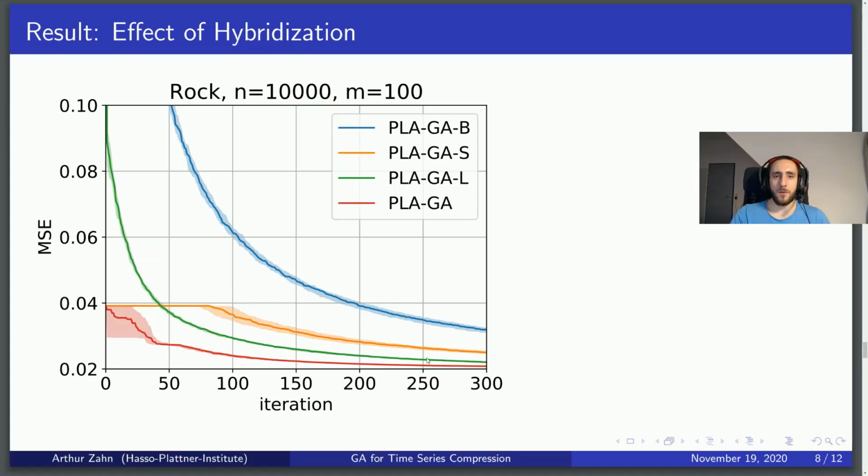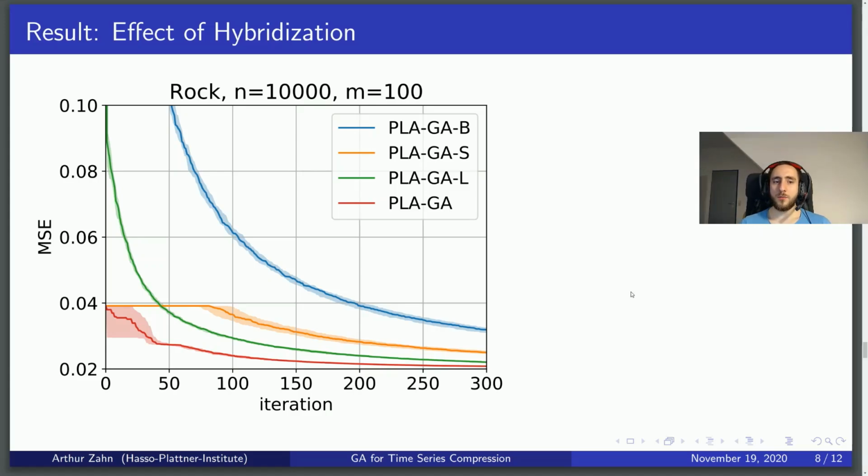Finally, the red line signifies the algorithm using both seeding and local search, and as you can see, it outperforms the other 3 approaches. And even when taking into account the computational cost of the local search, the added operators are clearly worth it.